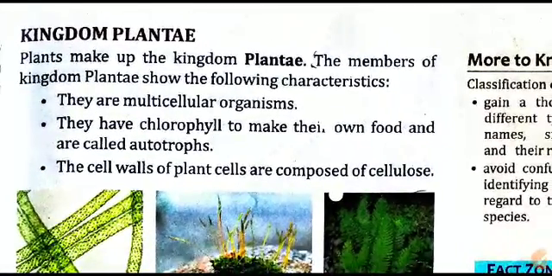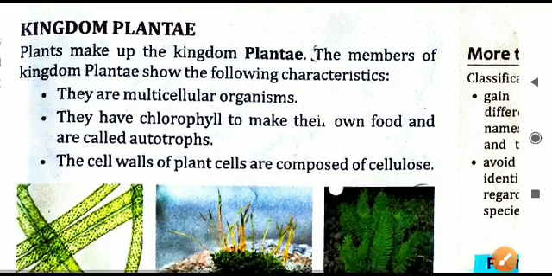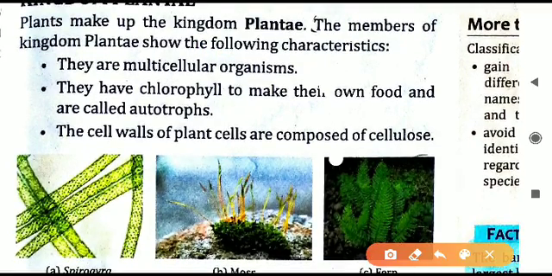The different kinds of plants are put up in this particular kingdom called the kingdom Plantae. All the members of this kingdom are showing a set of characteristics that are discussed as follows. First, obviously all of them are multicellular organisms. All the plants are multicellular in nature. Second, all the plants have chlorophyll to make their own food, and because they can make their own food, the members of kingdom Plantae are called autotrophs.